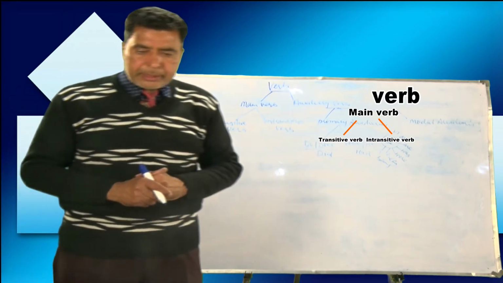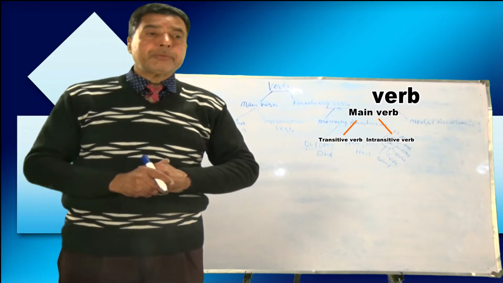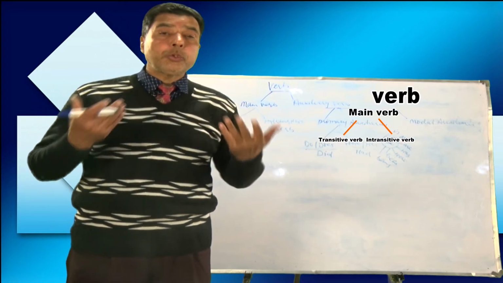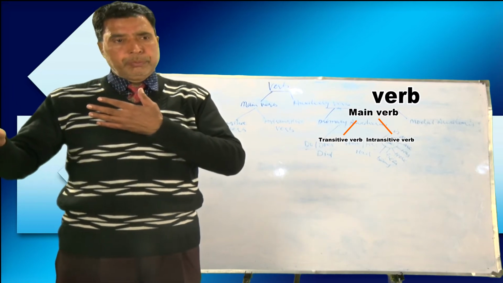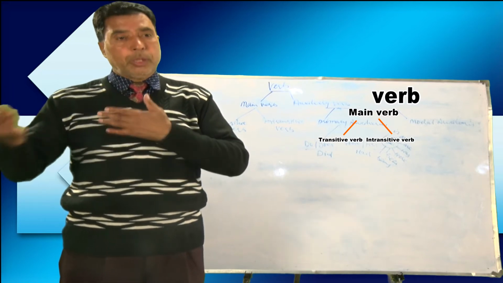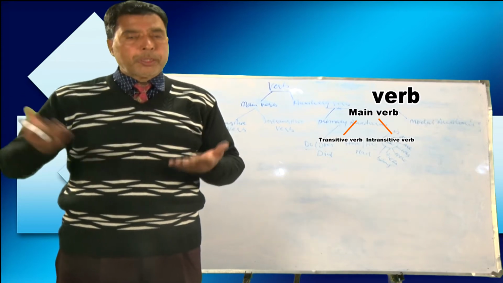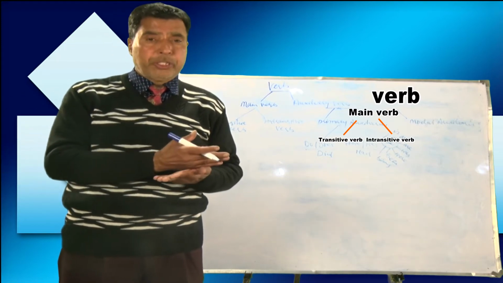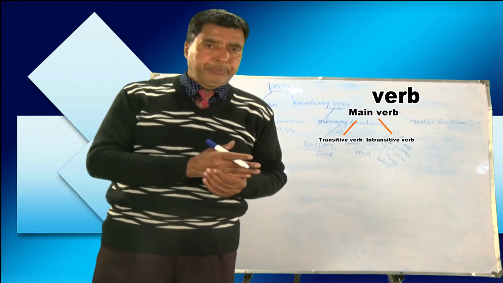So what does a transitive verb mean? What does transitive mean? Transitive means passing over. Then intransitive means not passing over. So what passes? Generally we say an action. Some say that a verb is an action word.